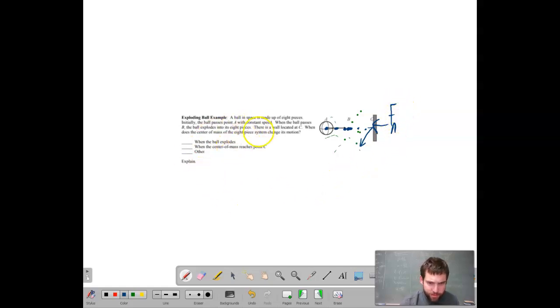So what's the question? When does the center of mass change its motion? When there's an unbalanced external force acting, in which case it's not when the center of mass reaches point C. It's not when the ball explodes.